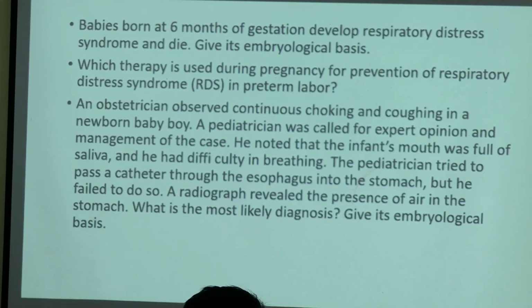You have to find out what exactly is respiratory distress syndrome, what its embryological basis is, and also the therapy used to prevent this particular syndrome. It is clearly given in your textbook. Go and read, and also in the next session I am covering the developmental anomalies of the respiratory system. We haven't discussed that yet. If you try to study it by yourself once and answer these questions, it will become easier. We can discuss. Hardly it will take 15 to 20 minutes. That's it. Next question please.